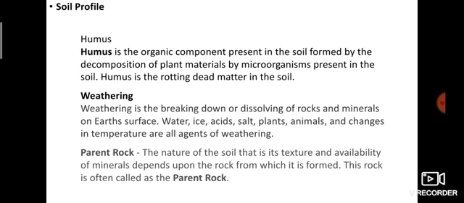The third one is parent rock. What is parent rock? The nature of the soil, that is texture and availability of minerals, depends upon the rock from which it is formed. This rock is often called the parent rock. For example, every soil has some amount of minerals, and it depends on where it is formed. It depends upon the rock, and that rock is called parent rock.